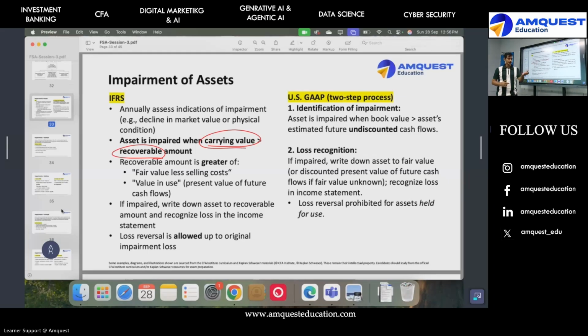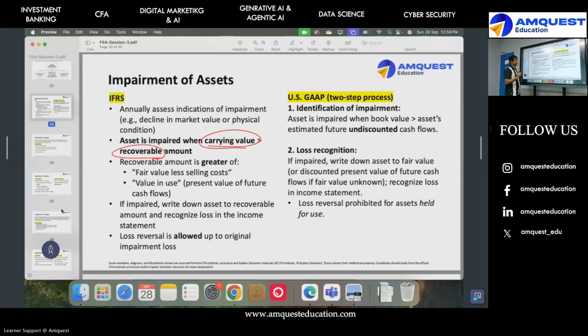Means the asset is 100, but you will recover only 80 or 70. That means the asset is not worth its book value. So when the recoverable value falls or the asset value goes too high compared to it, you are having a situation of impairment. Means the asset is useless.